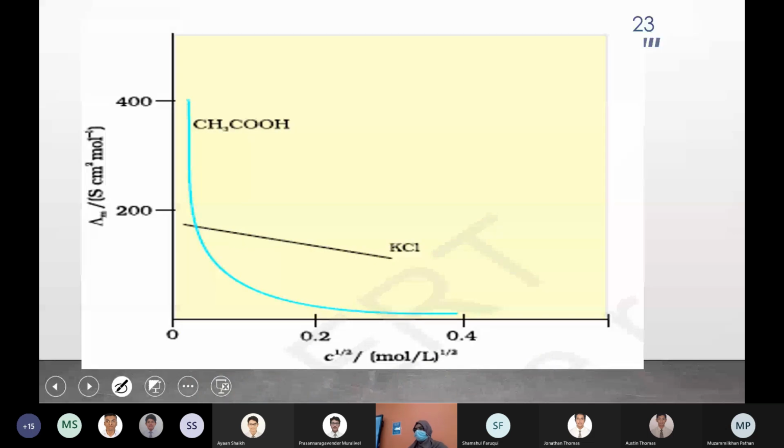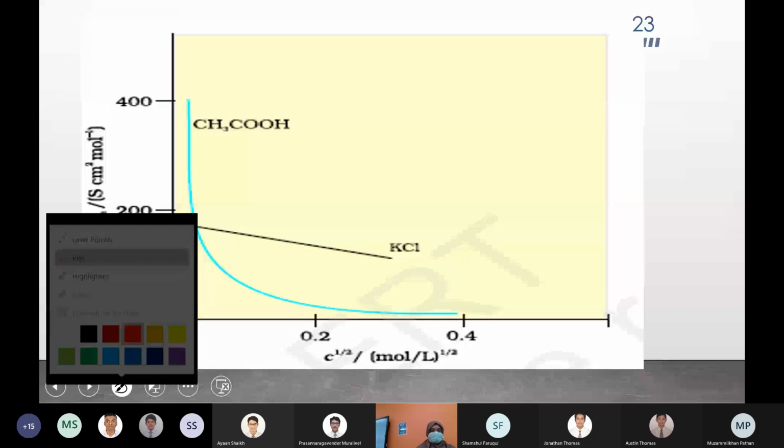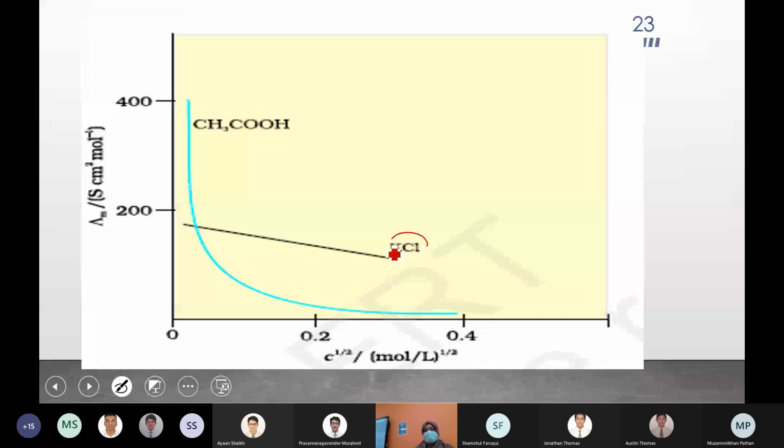And we were looking at this graph and you can see KCl and acetic acid. KCl is a strong electrolyte and acetic acid is a weak electrolyte. For both strong and weak electrolyte, molar conductivity increases on dilution, but the increase is more for weak electrolyte. And what was the reason?